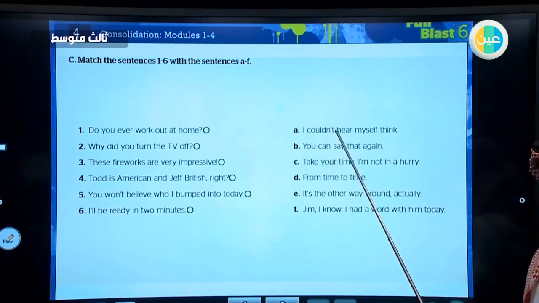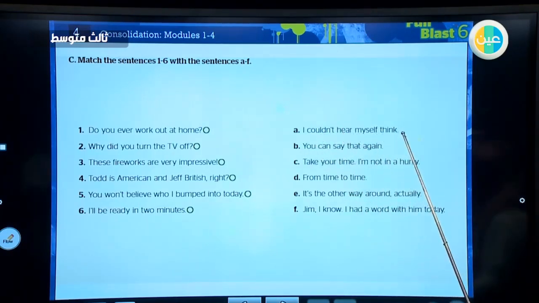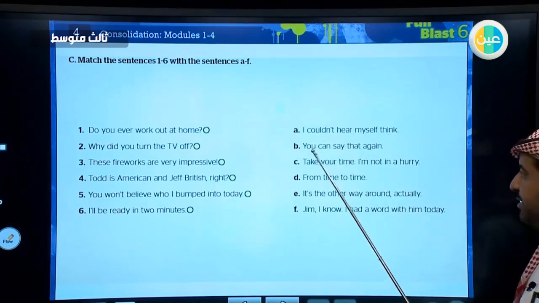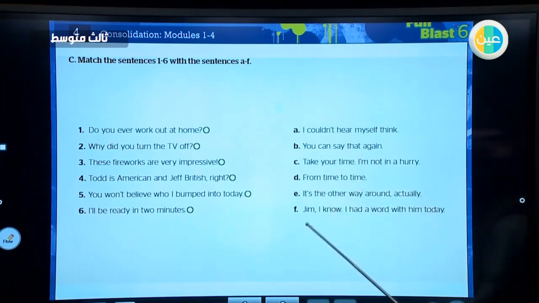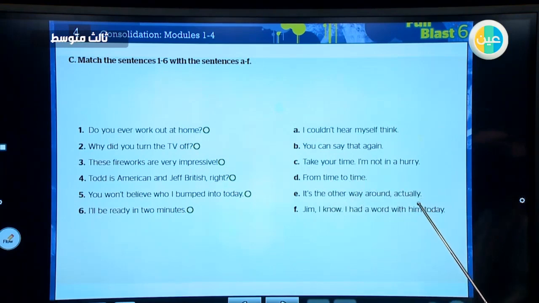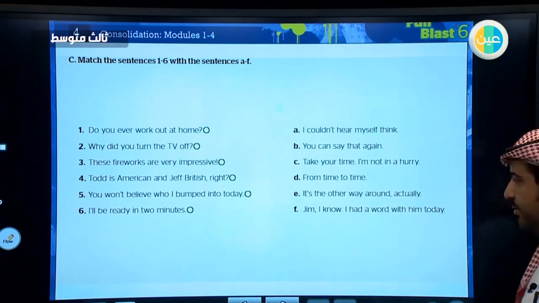And on the right, we have a couple of sentences. A, yes, I couldn't hear myself think. B, you can say that again. C, take your time. I'm not in a hurry. From time to time. D, it's the other way around, actually. E, Jim, I know I had a word with him before today.